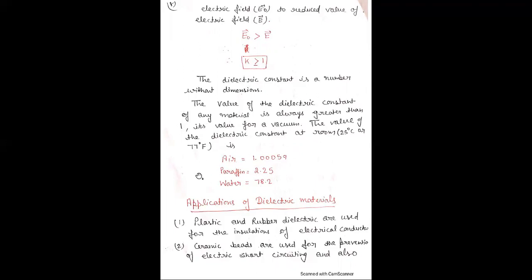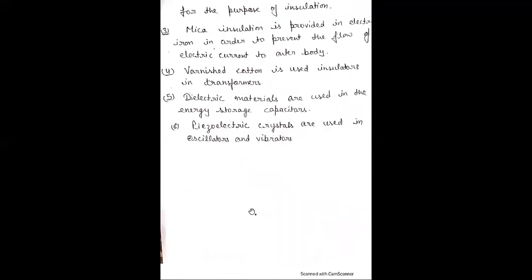Now, what are the applications of dielectric materials? Meaning, where have we used these dielectric materials? First of all, plastic and rubber dielectrics are used for the insulation of electrical conductors. Second, ceramic beads are used for the prevention of electric short circuiting and also for insulation. Third, mica insulation is also used.